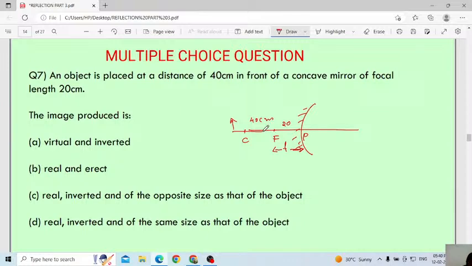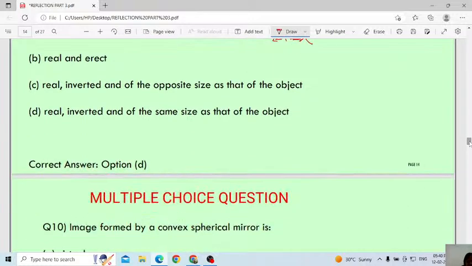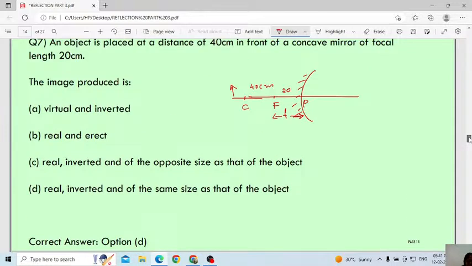Option D, Veena is telling. Which type of image will you get? Yes, option D is the correct answer. Very good. In the case of a concave mirror, you can get a real image. The real image is inverted and of the same size as that of the object.